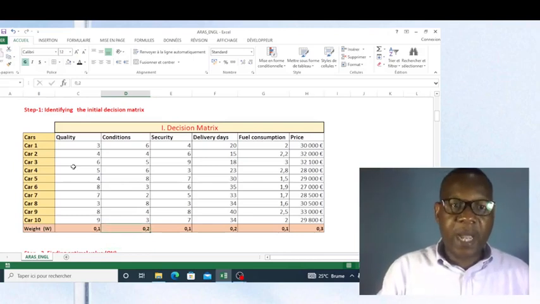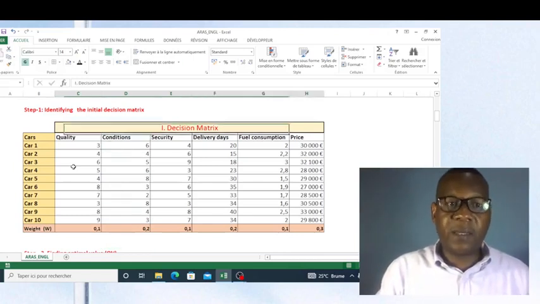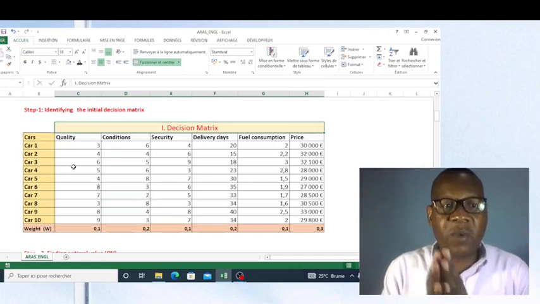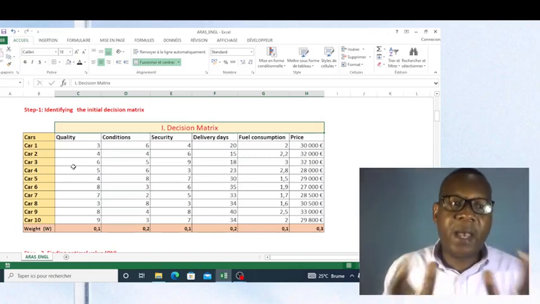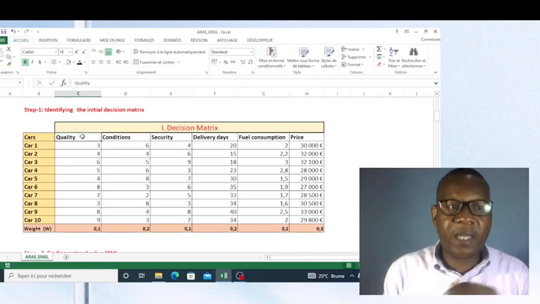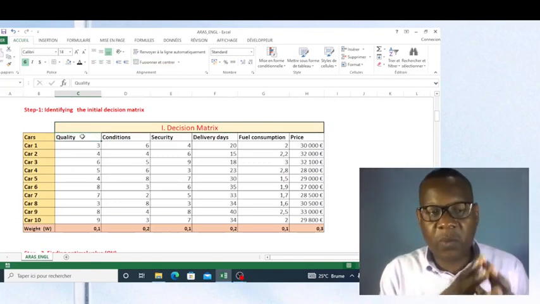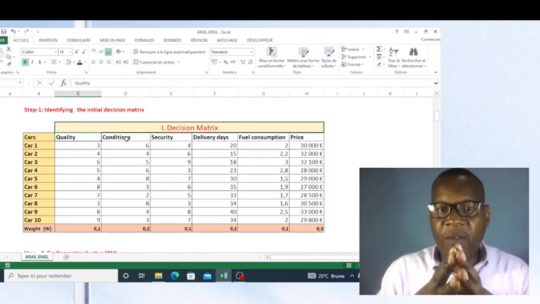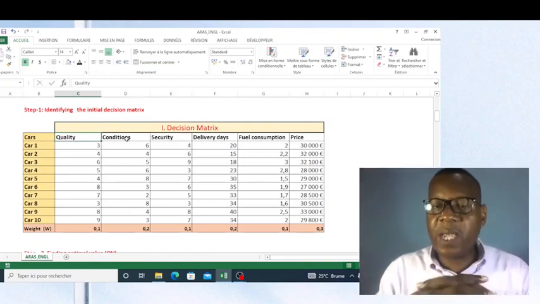Now you see, guys, I'm working with this data set. The problem is car selection. We have 10 cars, among which we have to choose one car, and you see now the criteria that I used to evaluate these cars. They are quality, conditions, security, delivery days, fuel consumption, and price.